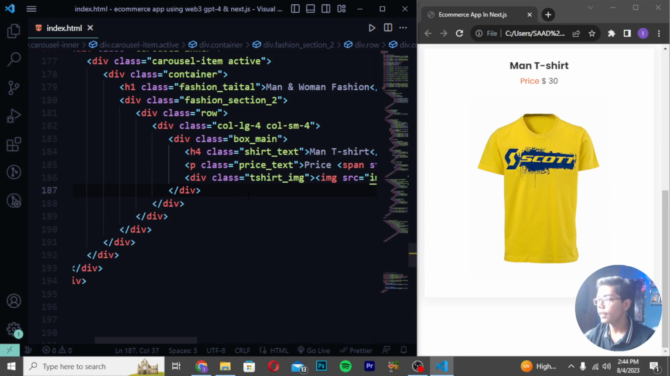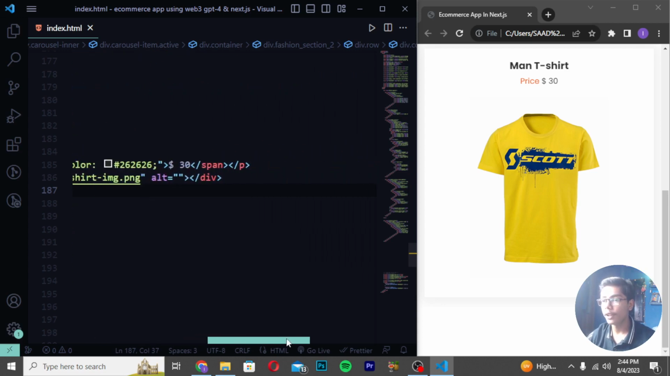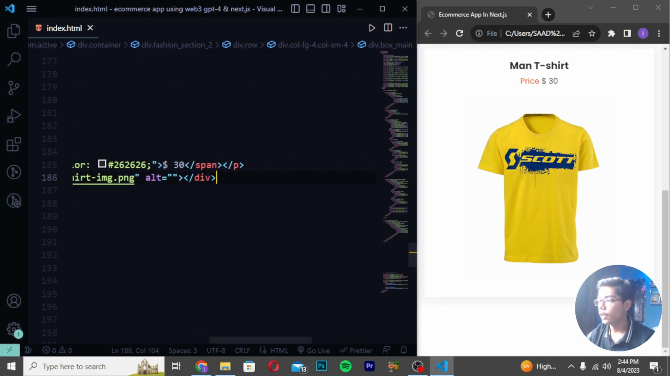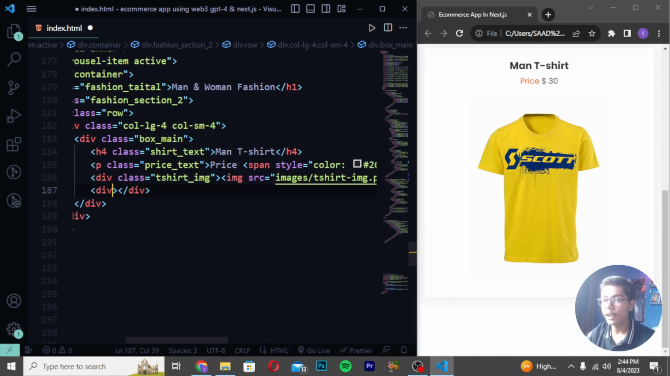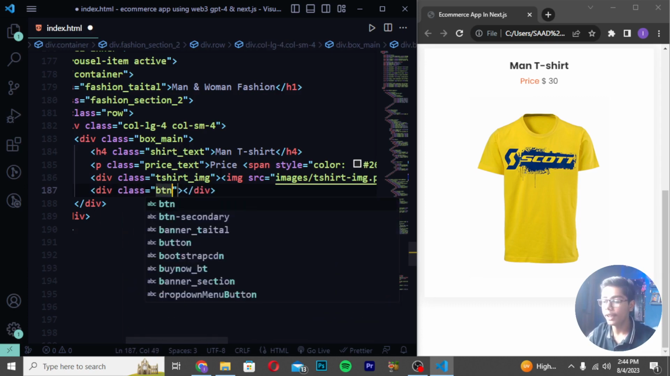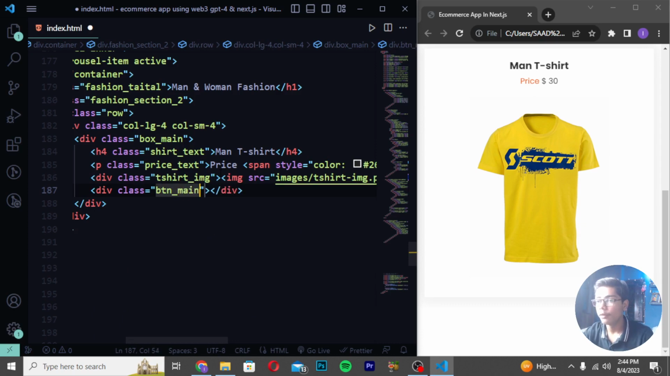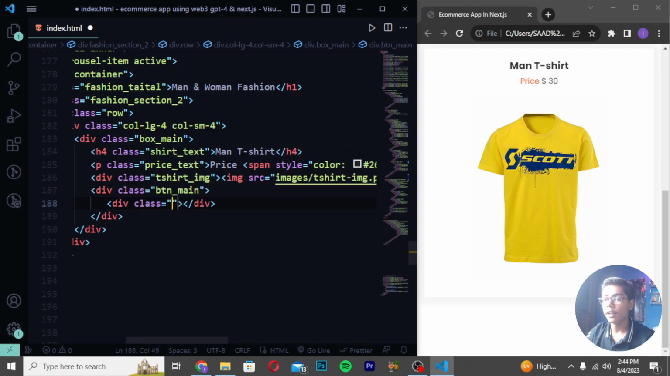You can see we are done with this t-shirt image tag. Now we have to move after the div which we have created. Here is the div. I will now move down and create another div class, but now it should be different. I will write btn underscore main, because we are creating a class and the button as well. Then I will create another div class of buy bt, which will contain a btn button.